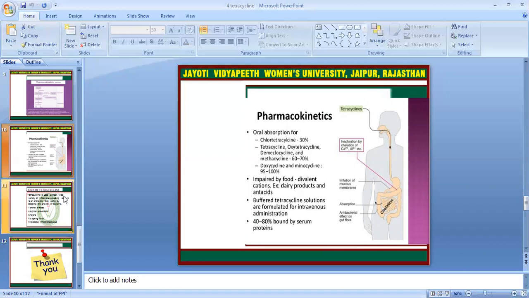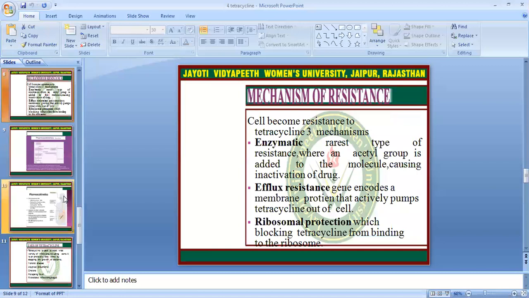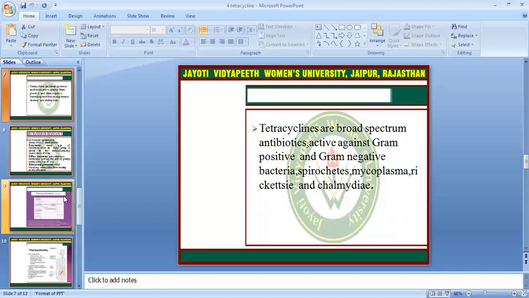And in the production of tetracycline, we use some sources, as we discussed in a previous lecture: some carbon sources and some nitrogen sources, which are used in tetracycline production.